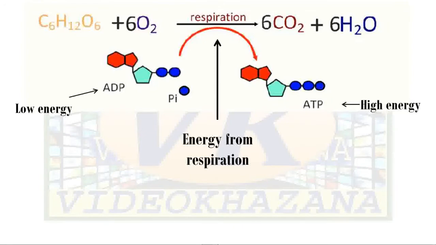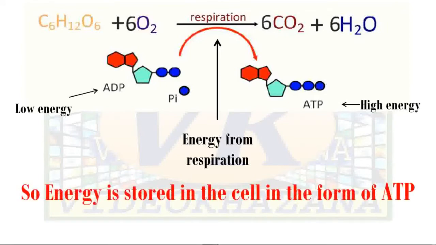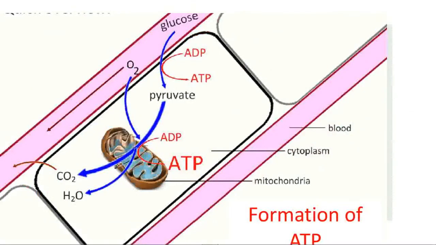This is ADP, which has low energy content, and this is ATP, high energy content. Energy released during this process is used to make ATP through ADP. So energy is stored in the cell in the form of ATP. This should be very clear first of all. Clear?